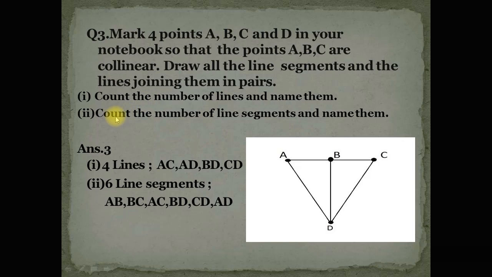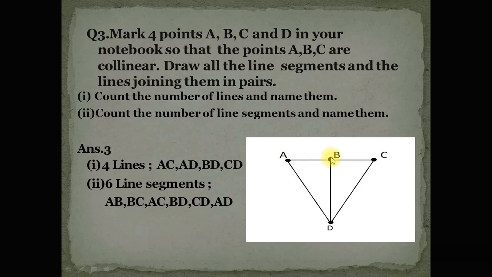Now the next part of the question, count the number of line segments and name them. There are 6 line segments. 4 lines AD, CD, BD and AC. These are 4 lines, but there are 6 line segments.